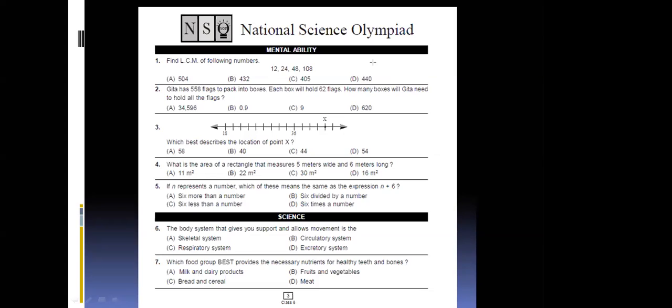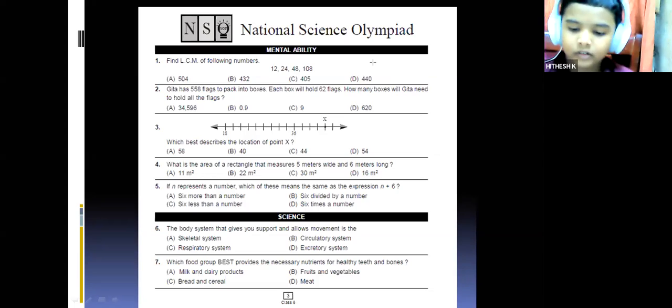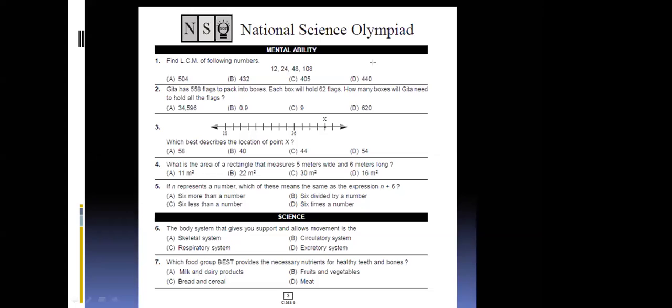What will you do? You need to just divide 558 by 62. Answer is 9, ma'am. 62 into 9. If you multiply, you will get 558. So the answer will be 9.